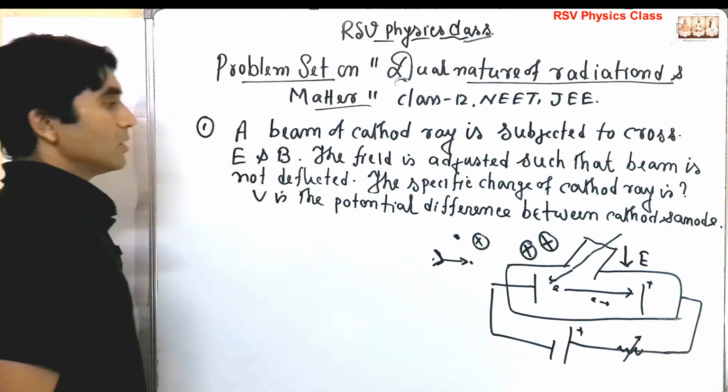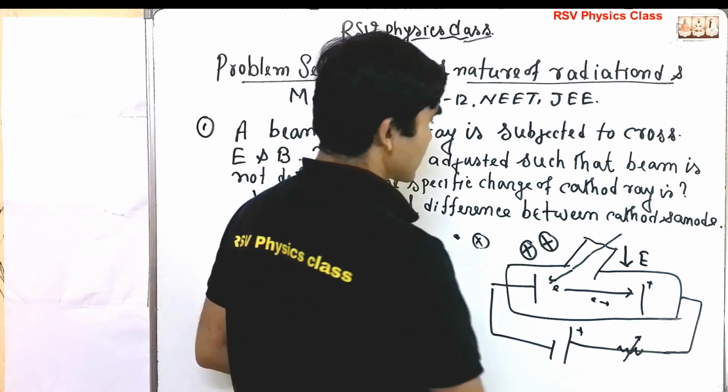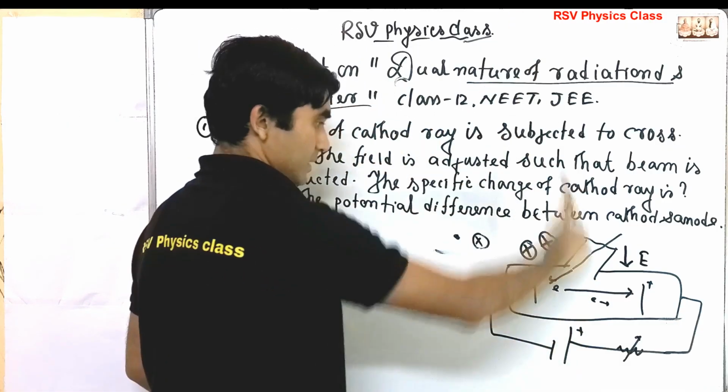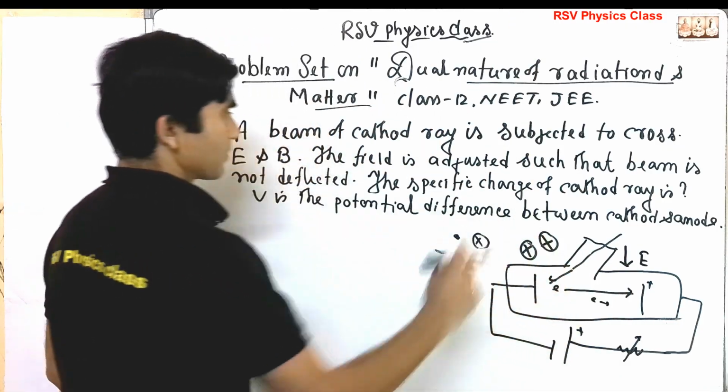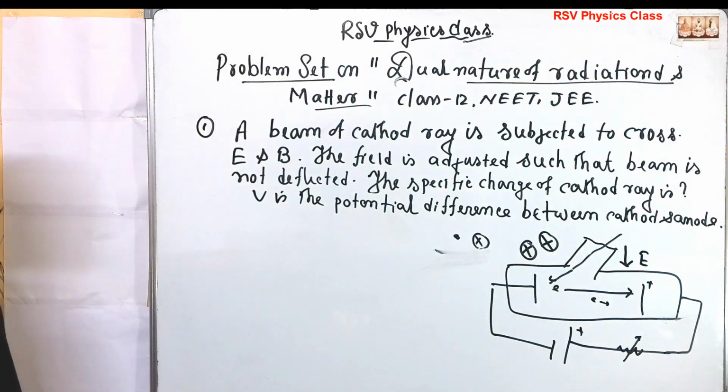Okay, so the electric field is in this direction and the magnetic field in this direction, so that the charged particle is not deflected.